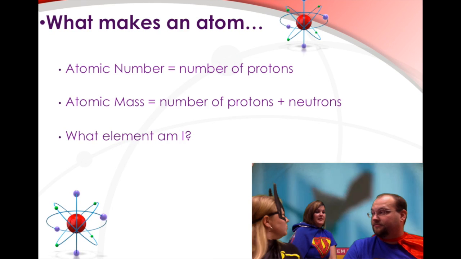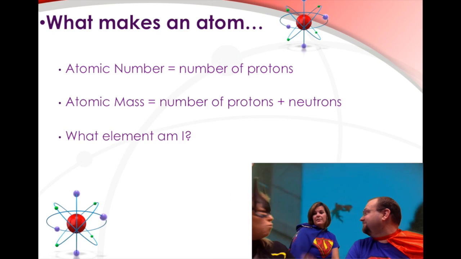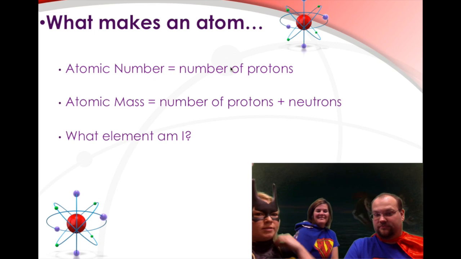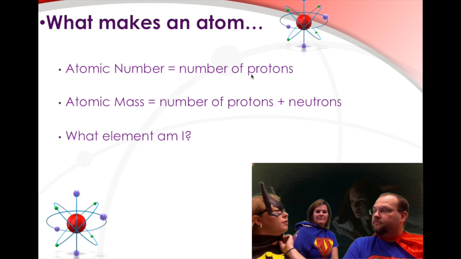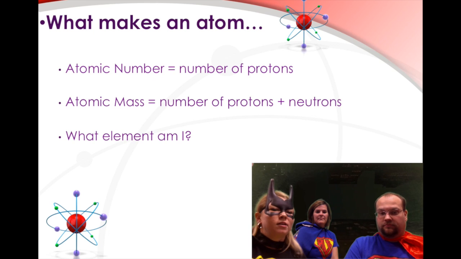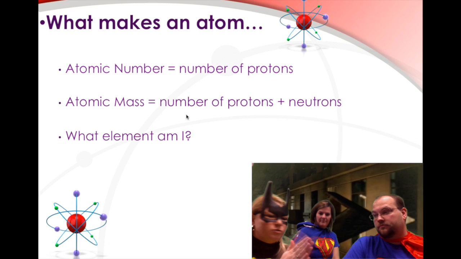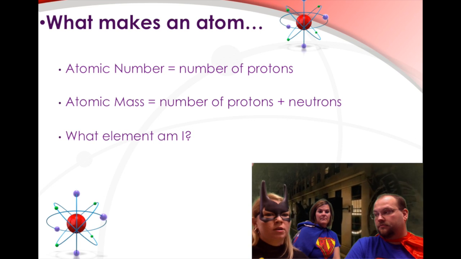I think I could teach this tomorrow. That's exactly the point of this. So our atomic number is the number of protons. It also, of course, can be the number of electrons. Our atomic mass, that bottom number, is the protons plus those neutrons, because that's where all the weight comes from.